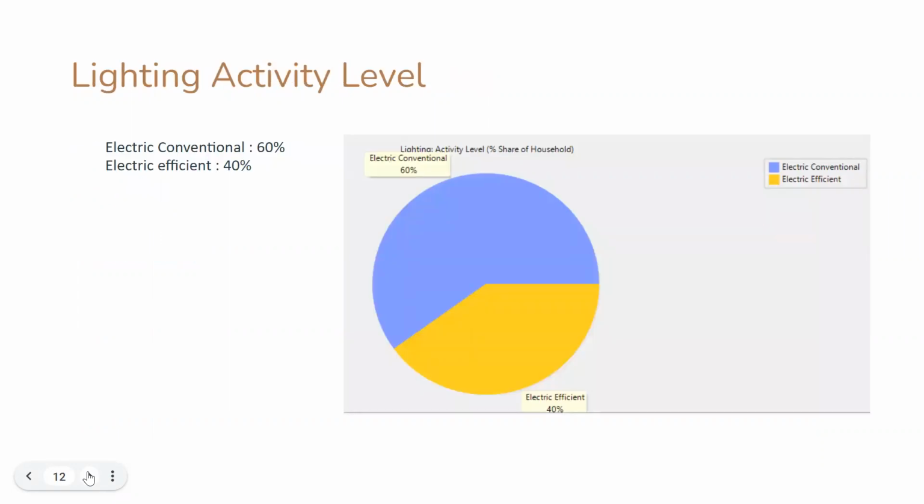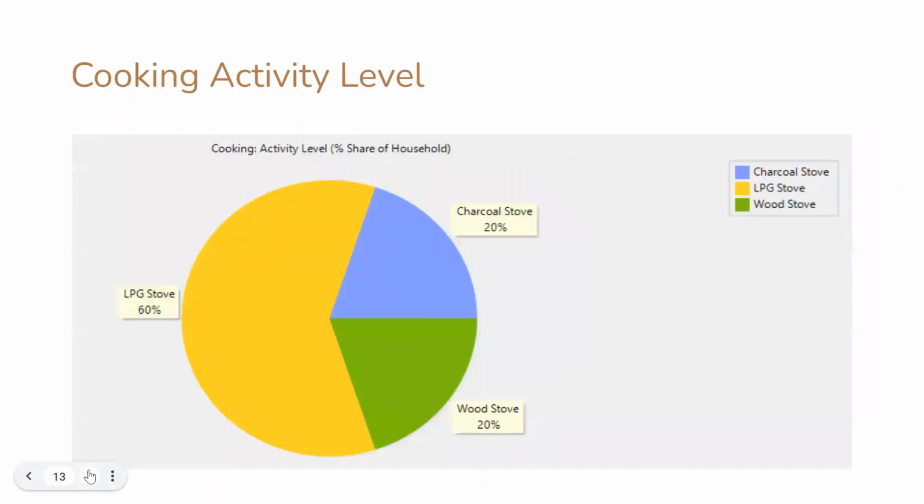Lighting activity level in Colombia will be divided into two sections. The first, electric conventional with 80% and electric efficient with a value of 40%. Cooking activity level in Colombia will be divided into two sections.